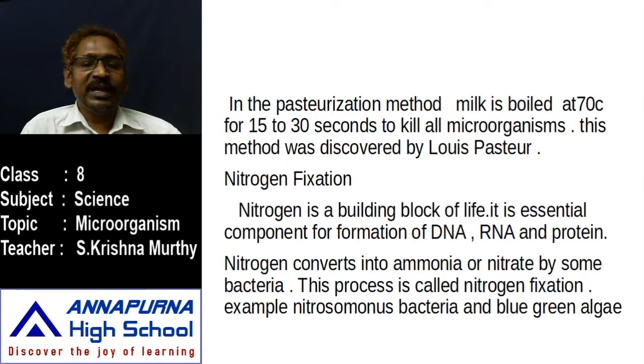The atmospheric nitrogen, 78%, is sent into the soil along with the rains and thunders. When this nitrogen reaches the soil along with the rainwater, the plants absorb it with their roots.